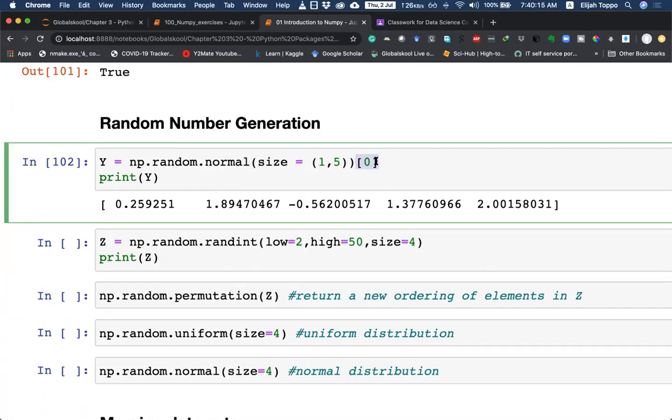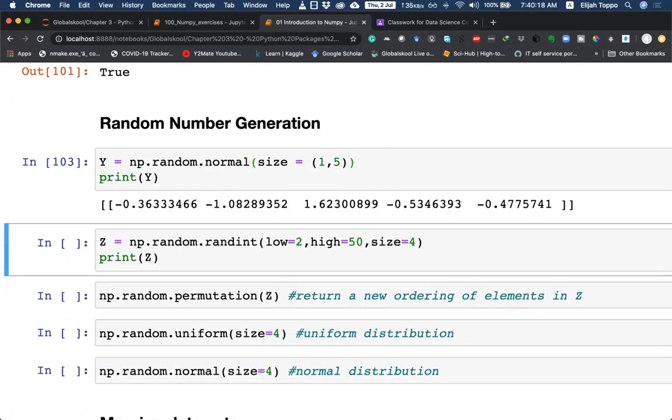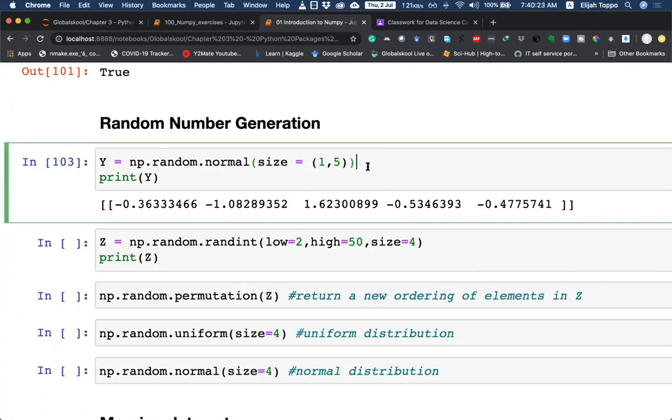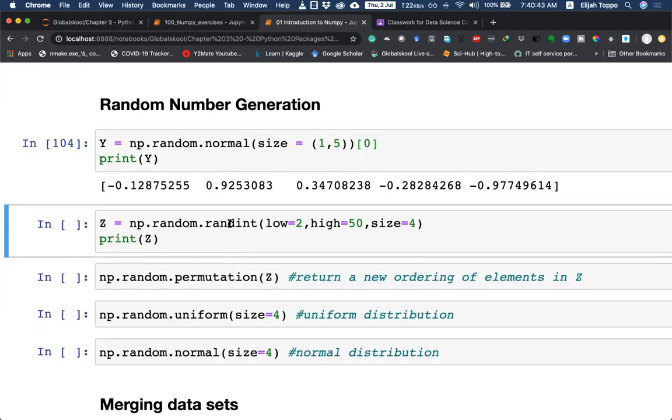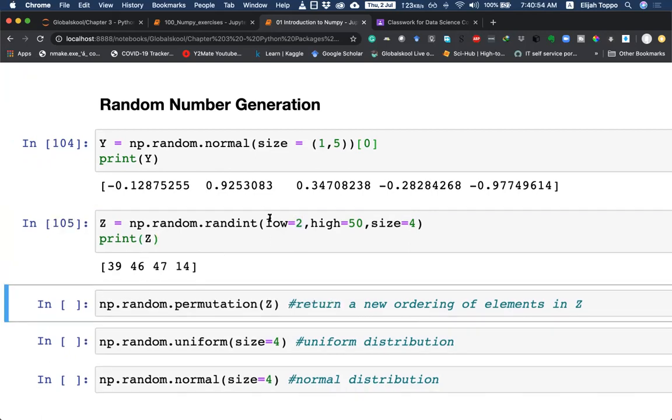And let me remove this and we'll see what has changed. Okay. So by default, this creates a rank 2 array. If I'm just interested in the rank 1 array, I'm doing a selection of the first element. The first element is the only element that we have here, because of which we get this. So this is just a normal distribution of values. If you want integers, then we can use the randint function and we can define how many we want. So it says that we want 4 integers from 2 to 50. Okay. When I execute this, it gives us 4 values in the range 2 to 50.